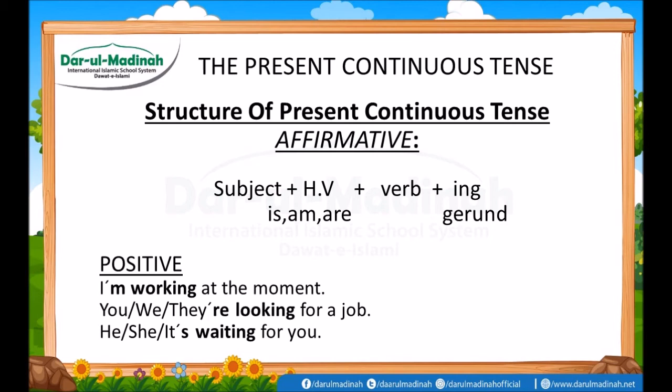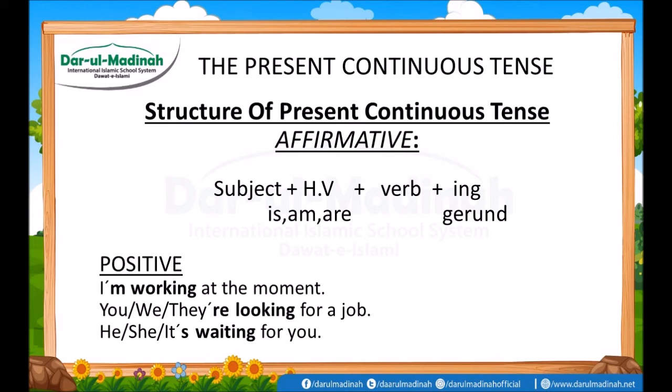If you have to justify your work, if you want to let them know what kind of work you are doing, then you can add the object. The second one is they are looking for a job. They is used as a subject here, and with they you can use the helping verb are.